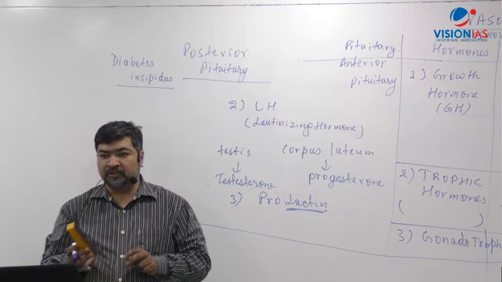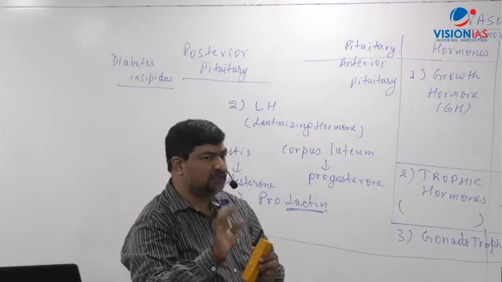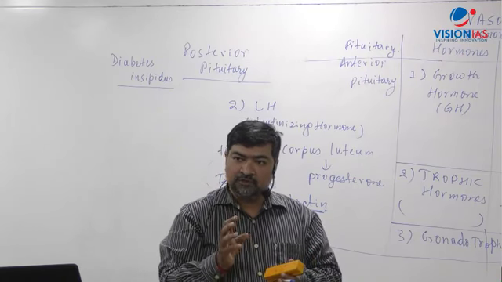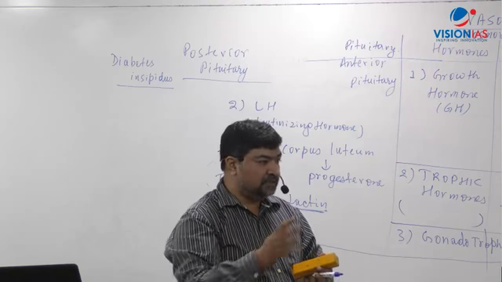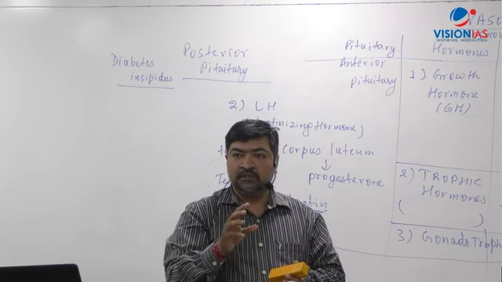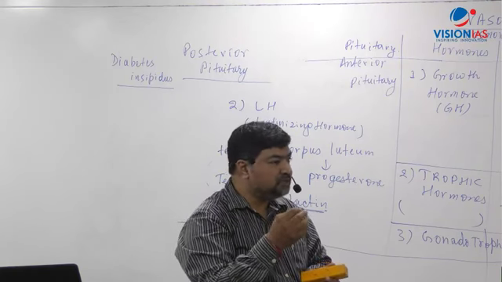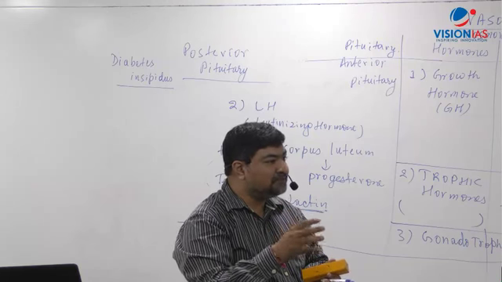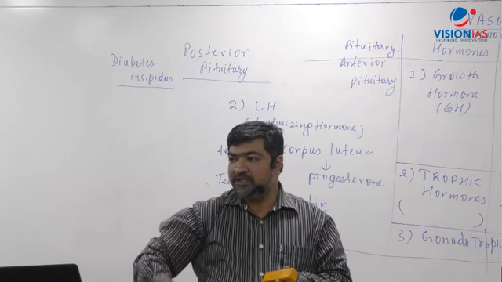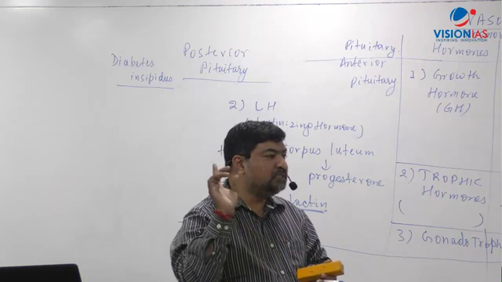Polyuria, more urination. Now understand: if vasopressin will be less, I'll explain in a proper way. A diabetic person, one of the things is that they urinate frequently. If you have ever seen the symptoms of whether you are getting diabetes or not, there is frequent urination. The work of vasopressin, ADH, is to retain water, filtration, osmoregulation. If vasopressin is deficient, there will be a diabetes-like condition called diabetes insipidus. In that case the kidney will not be able to retain the water, and it will go into the urine. That is why the word insipidus has come into that.